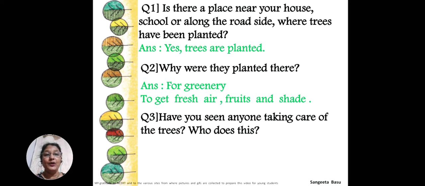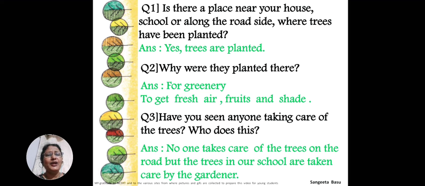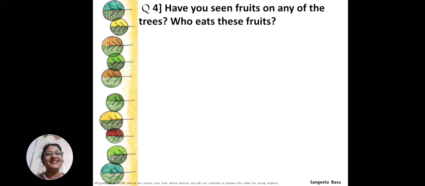Have you seen anyone taking care of the trees? Who does this? Something to think about. I have a sample answer here for you, children. No one takes care of the trees on the roadside, isn't it? They just grow on their own with the help of nature. But the trees in our school are taken care of by the gardener of the school. So lucky we are, and we have a really very beautiful garden.